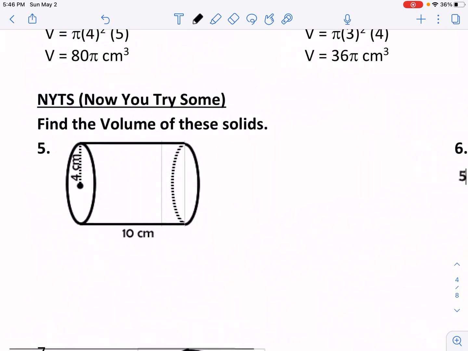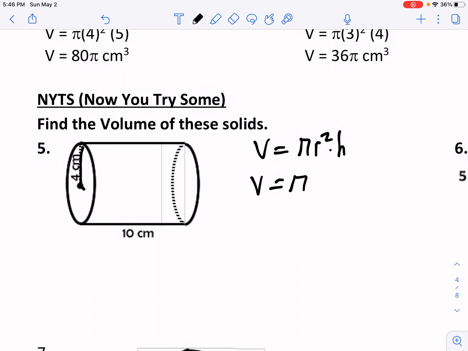This is just a simple one. So the volume of a cylinder is pi r squared times our height. Okay, so with that in mind, what is the radius of our base? 4, right? So this is our base, and the radius is 4. So we'd have 4 squared times the height. Well, the height is that perpendicular segment going from our 2 bases here. This is our other base. So the height would be 10. Okay? Then we could just multiply that all together in our calculator.